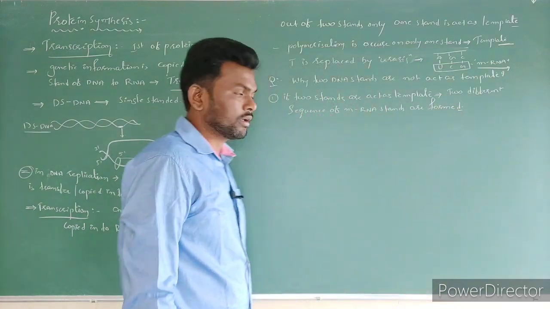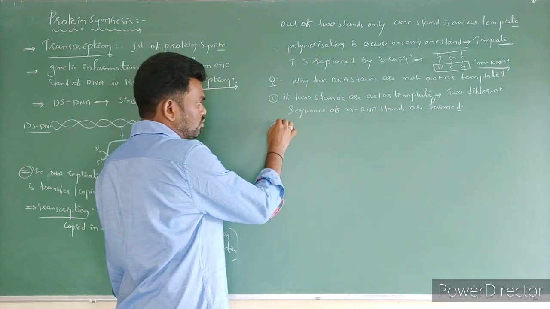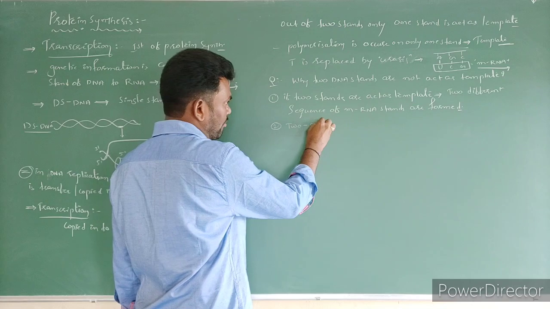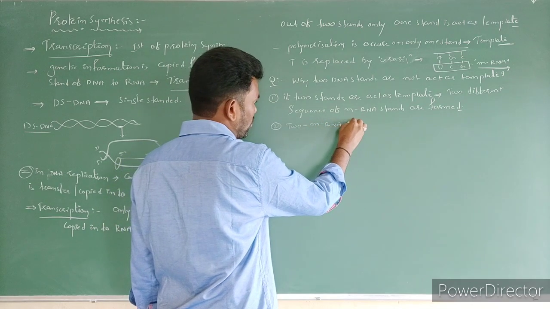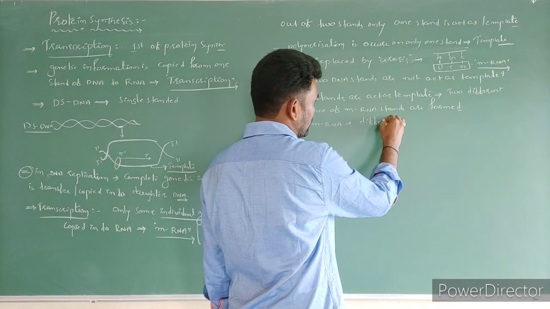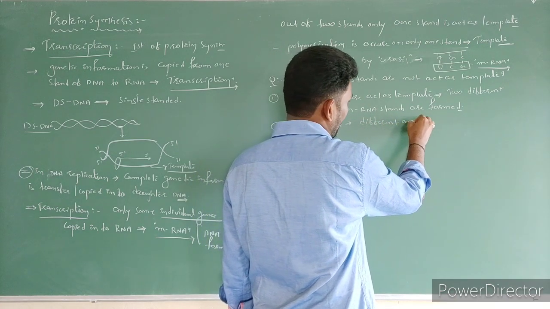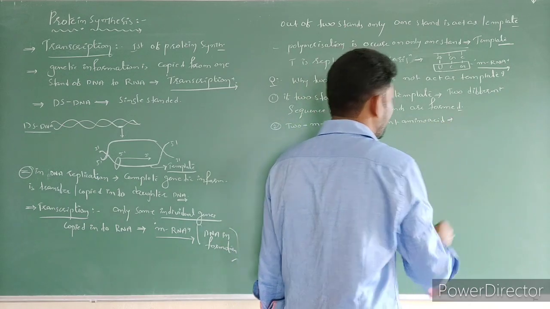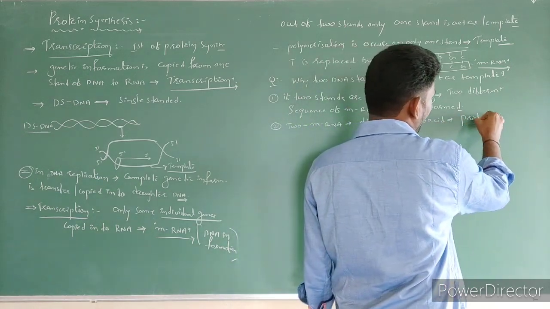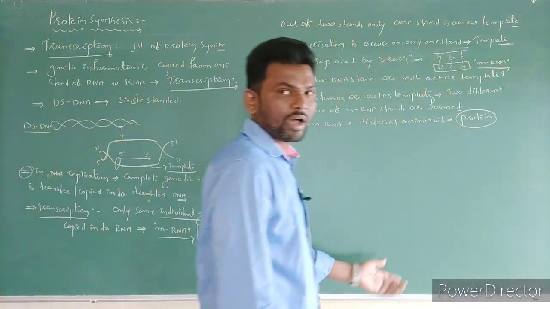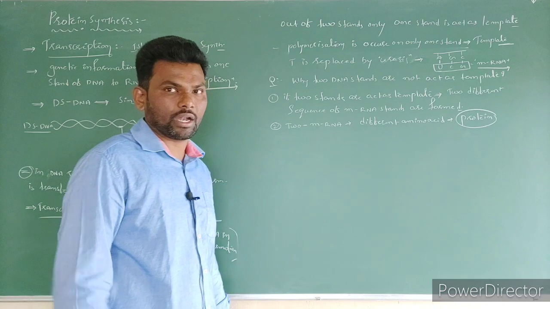First thing. And these two different sequence-containing mRNAs are going to code for different amino acids. Then what happens? Different proteins are going to form. It means two types of proteins are formed: one protein from one mRNA, another protein from another mRNA.